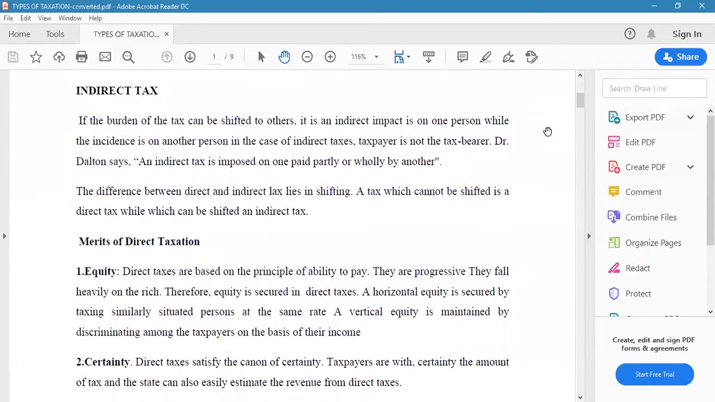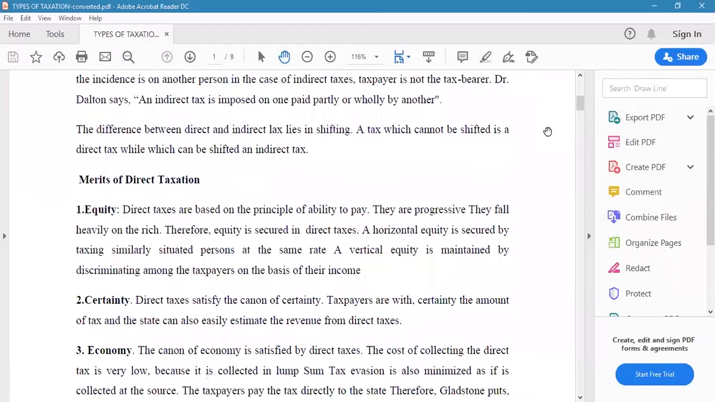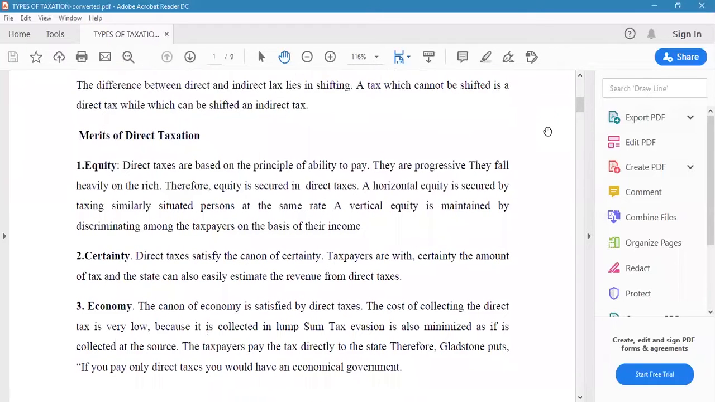Next, we'll go to the merits of direct taxation. Here, in case of a 10 marks question, they'll ask you the merits and demerits of direct taxation. You see, merits of direct taxation. First one is equity. Direct taxes are based on the principle of ability to pay. They are progressive in nature. They fall heavily on the rich people. This is true.